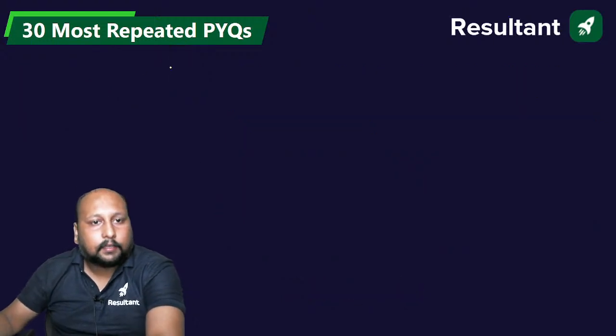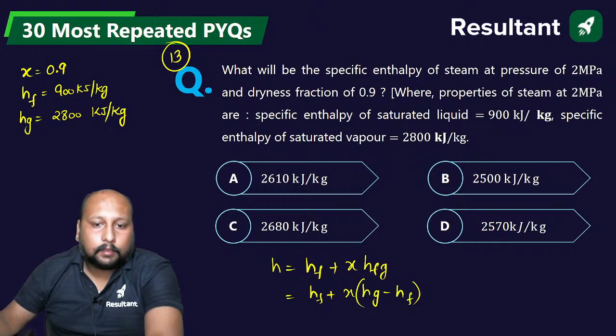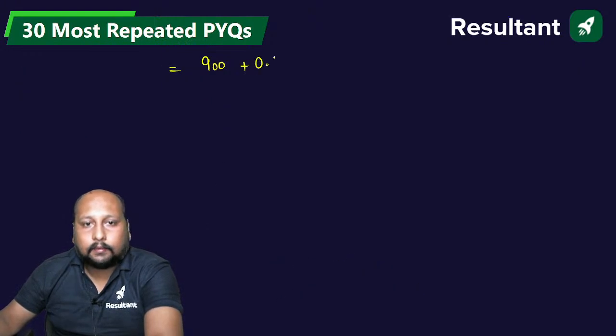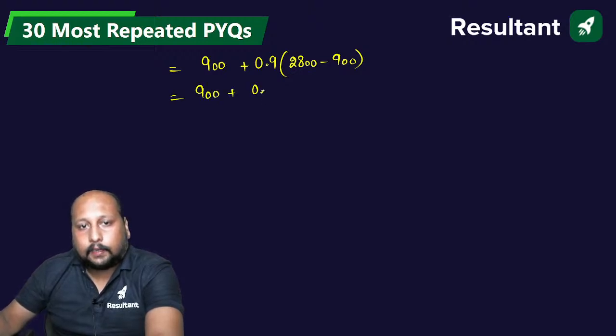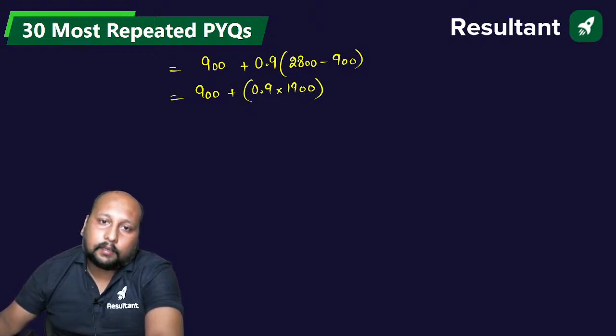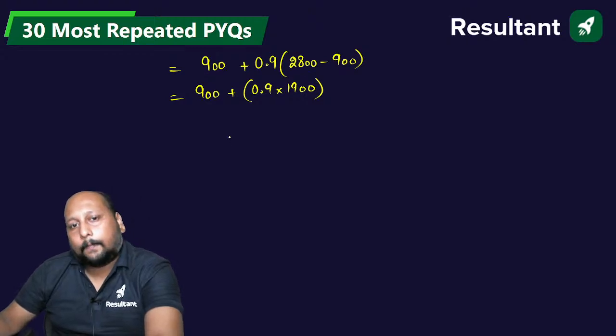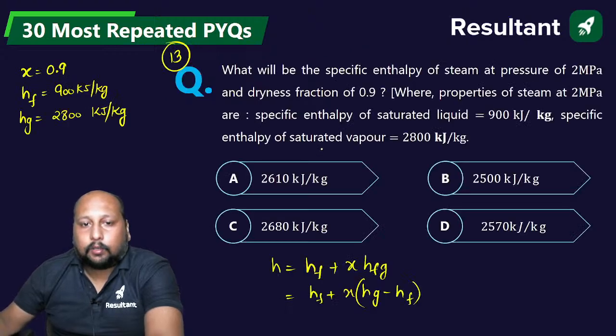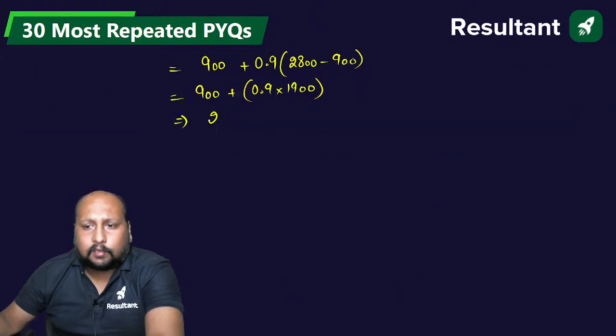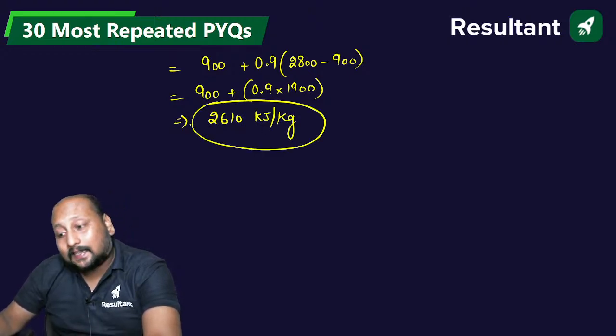चलिए hf कितना है? So hf is 900 plus x value is 0.9, 2800 minus 900. चलिए सॉल्व कीजिए. प्लस 0.9 इंटू 1900, आई थिंक सो 998, है ना. हाँ ठीक है. So you are getting somewhere around 2610, 2500, 2680 और 2570. So I think you are getting somewhere around 2610 kilojoule per kg. एक बार चेक कीजिए.